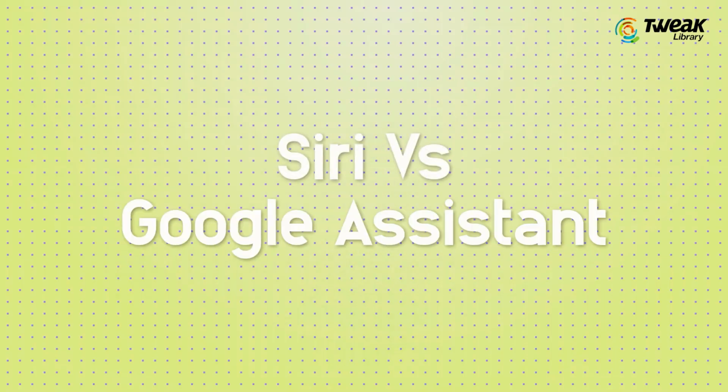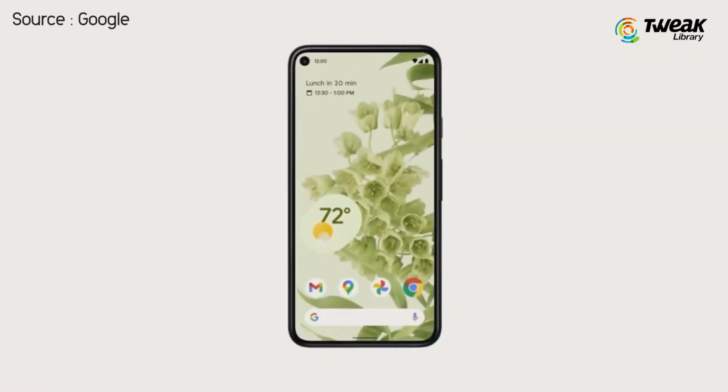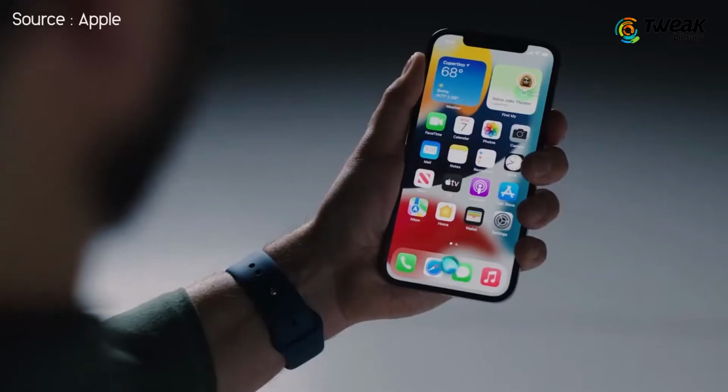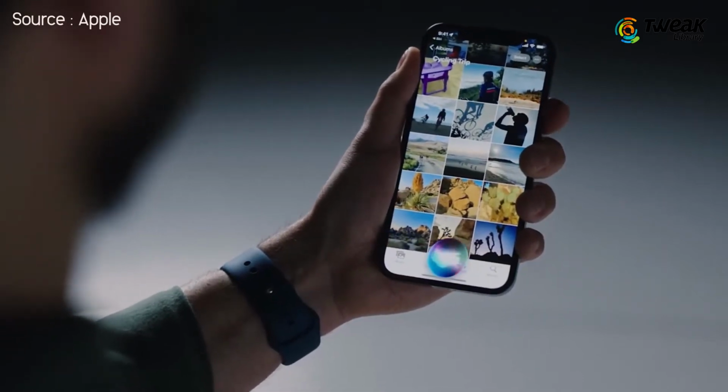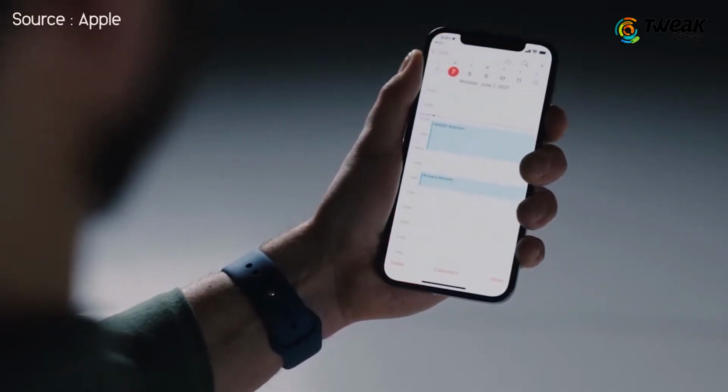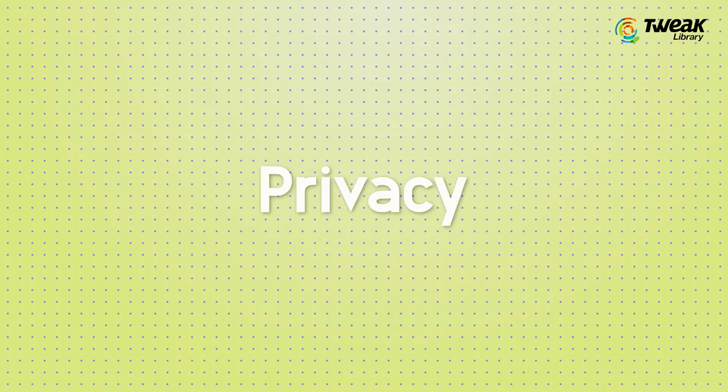Siri versus Google Assistant. This one is a topic of serious discussion. However, in simple words, Google Assistant is better. We won't say Siri is bad, but Google Assistant on Android 12 is more intuitive and versatile. If you have a smart home setup, Google Assistant is better, while Siri has certain limitations with what you can do with the phone.